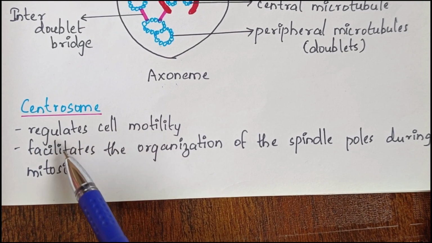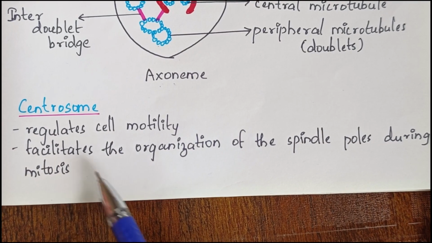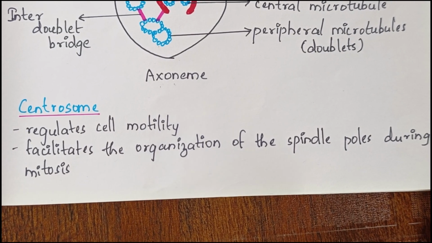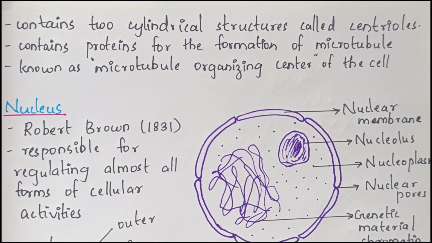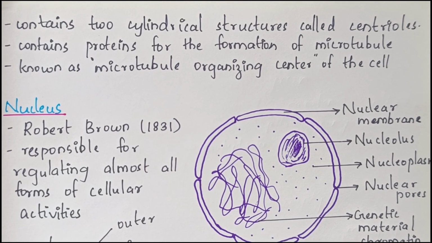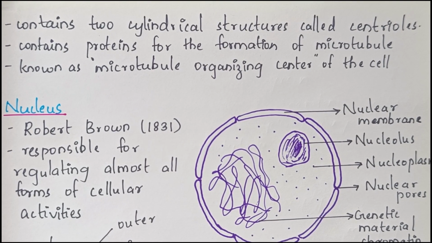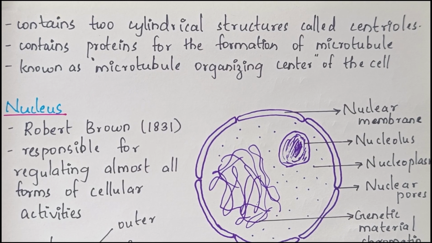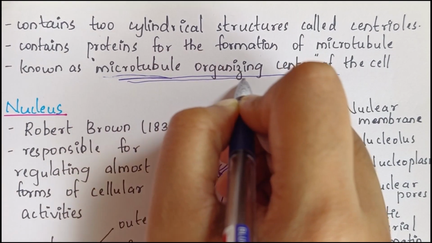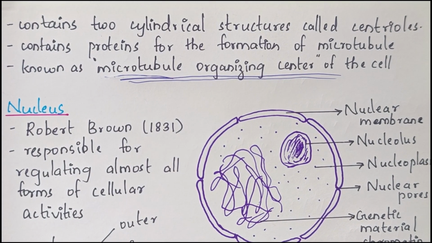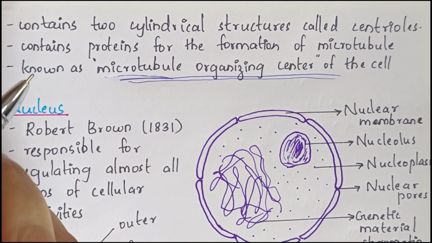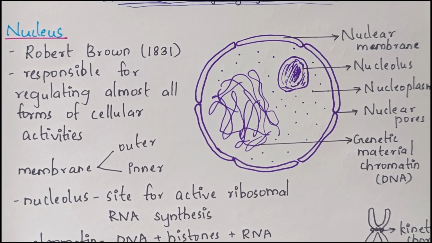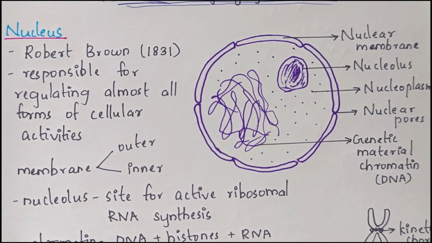For now, just understand the basics, that it is helpful during the cell division phase. It helps in the organization of the spindle poles during mitosis. This centrosome contains 2 cylindrical structures called centrioles, and these centrioles are perpendicular to each other. Centrosome is also known as the microtubule organizing center of the cell. It contains proteins for the formation of microtubules. So this is the basic information of centrosome. We can study more details about it during the cell division session.